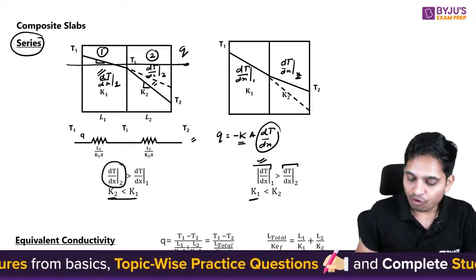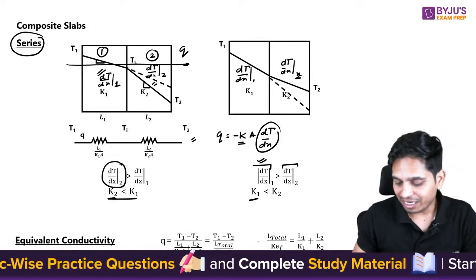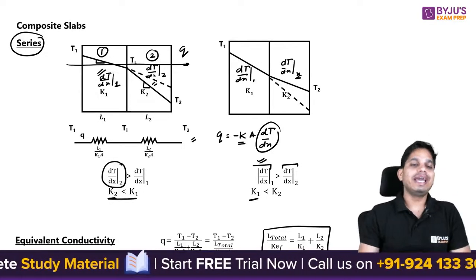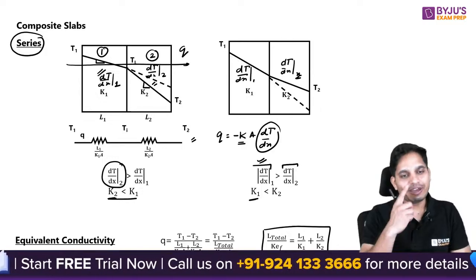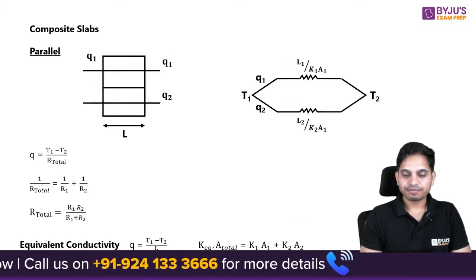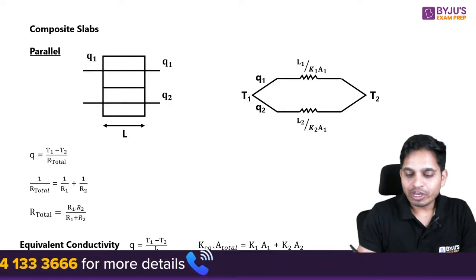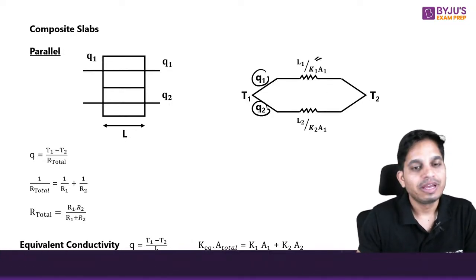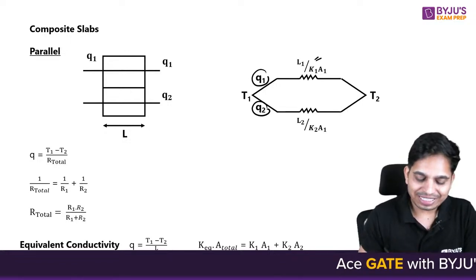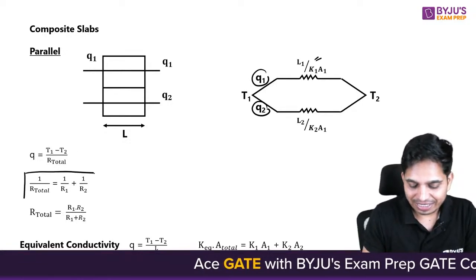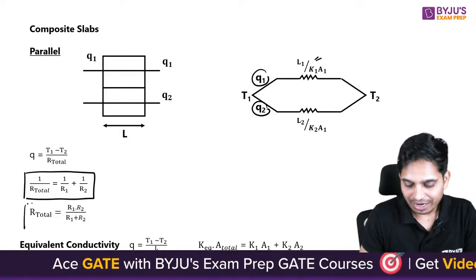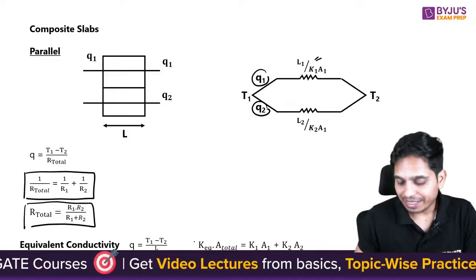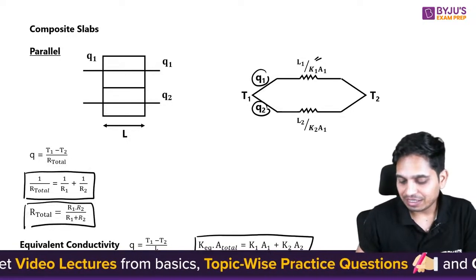Now what is equivalent conductivity? Equivalent conductivity in the series case, you can write it like L upon K effective equals L1 upon K1 plus L2 upon K2. Now what about parallel? In parallel, you have this kind of circuit. Here the heat transfer gets divided. In this case, your total resistance is 1 upon R1 into R2. This is your resistance. Now the equivalent thermal conductivity can be given by this.